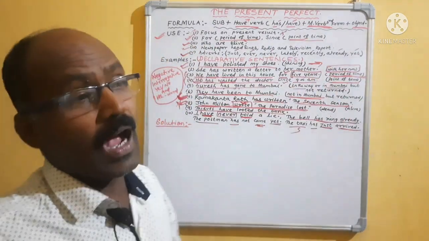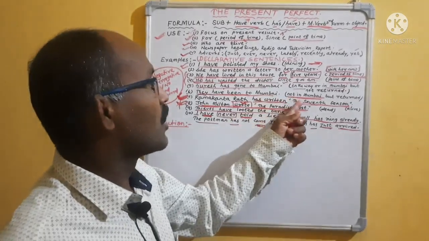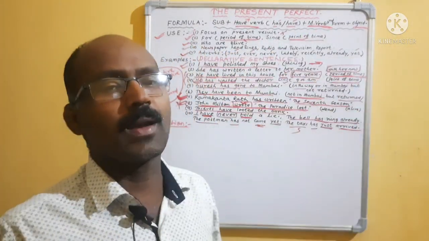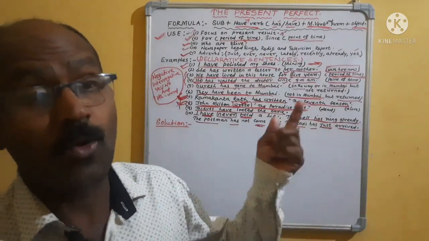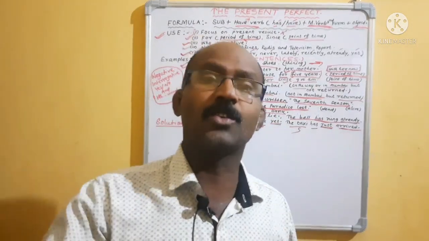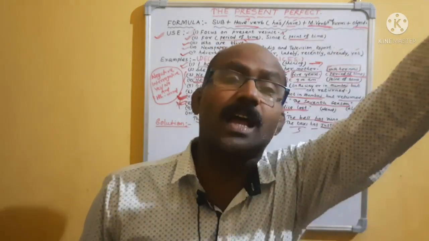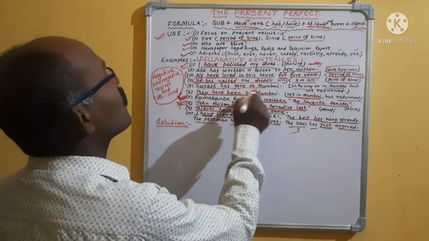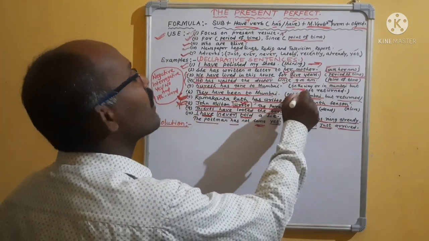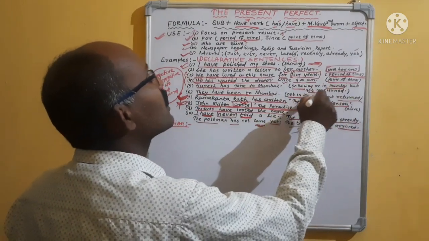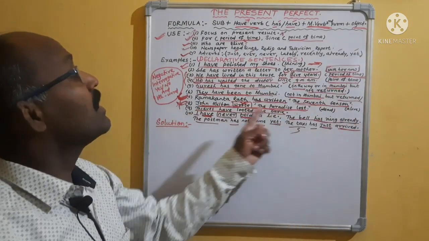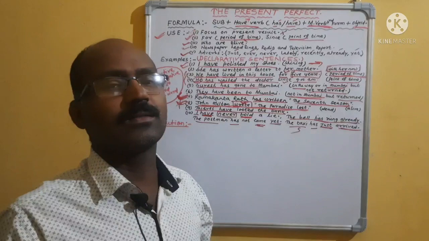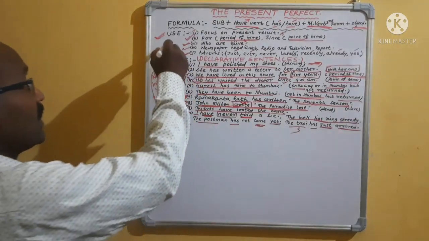"They have been to Mumbai" means they are not in Mumbai, they have returned. That means they went to Mumbai and came back. Like the song, "Pussycat, where have you been? I have been to London to look at the Queen." "I have been" means I went to England and came back, returned. Okay, please remember this. "Suresh has gone to Mumbai" means Suresh is on the way to Mumbai or in Mumbai but not returned. But "They have been to Mumbai" means now they are not in Mumbai. From Mumbai they have returned. Okay, these are the main things, these are the usage.